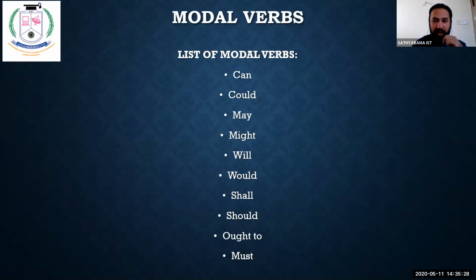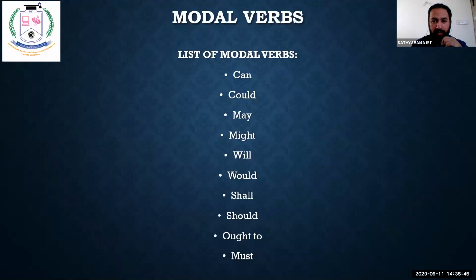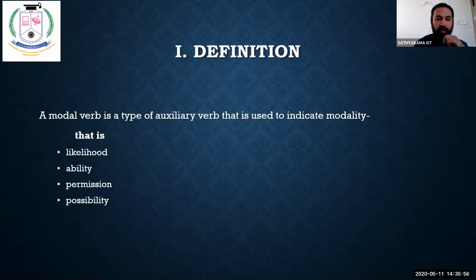My dear friends, we are going to use these to tell about our likelihood, our ability, permission, and possibility. What will these explain to us? These will give us likelihood, ability, permission, and possibility.